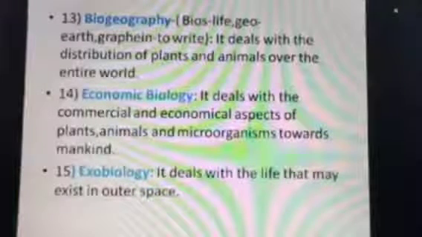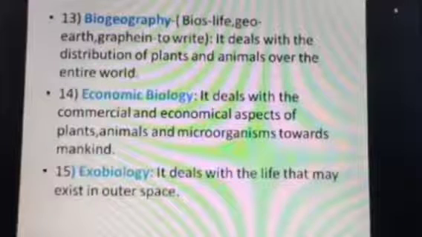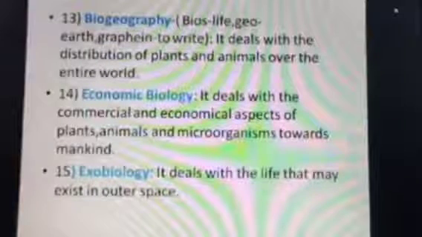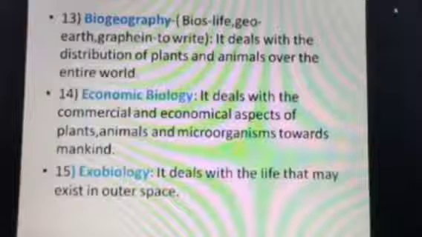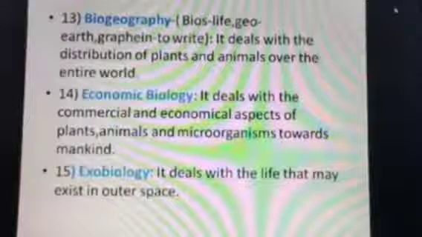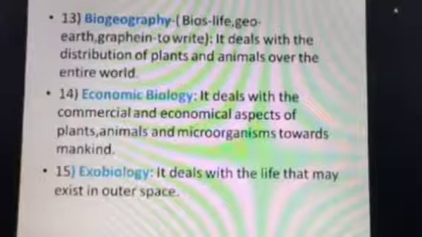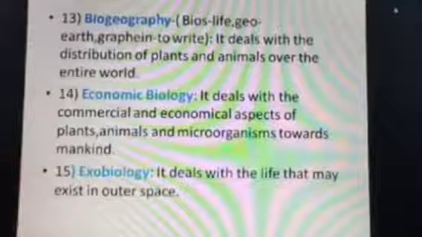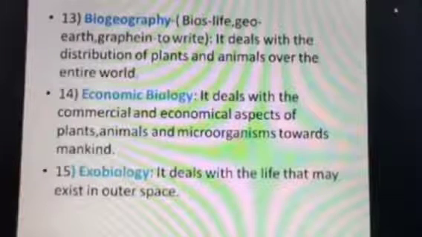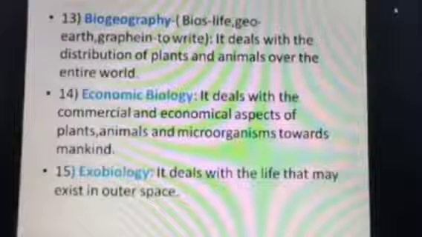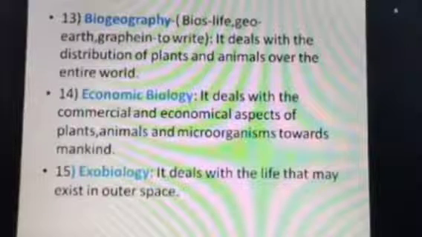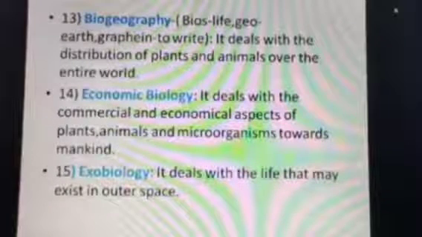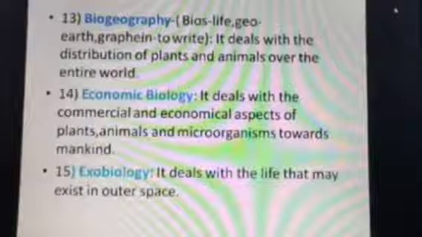So it deals with the life that may exist in outer space. So we may be able to study now. We are in a position to know whether life is there on the moon or not, in the outer space of the earth. So exobiology deals with the existence of life in outer space. So these are the fundamental branches of biology.